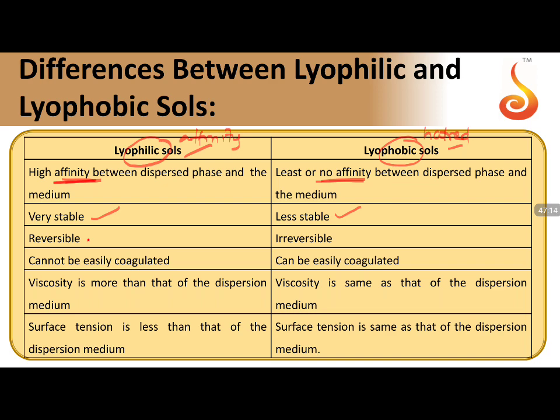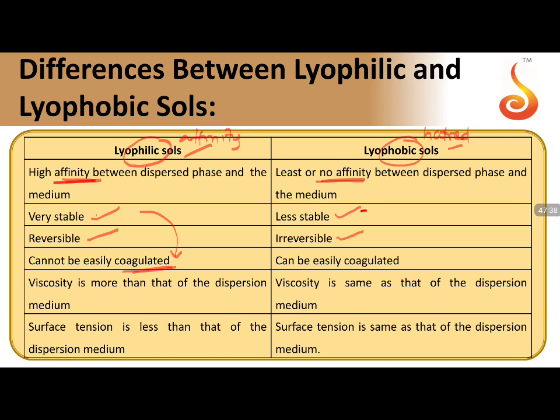If they are ready to form, they are always in a reversible state. If you separated them, they can mix again easily. But if they are separated and never mix easily, it is irreversible. If they are stable, they cannot be coagulated, separated, or precipitated.